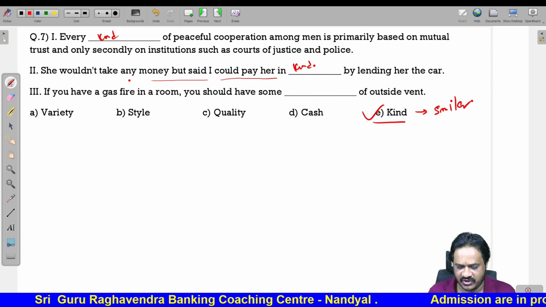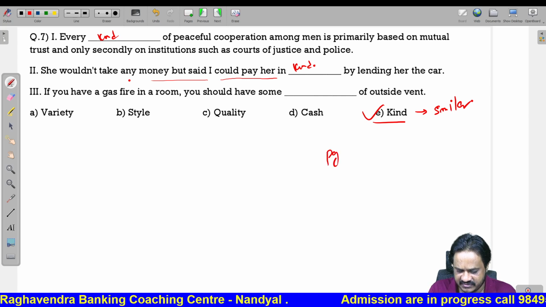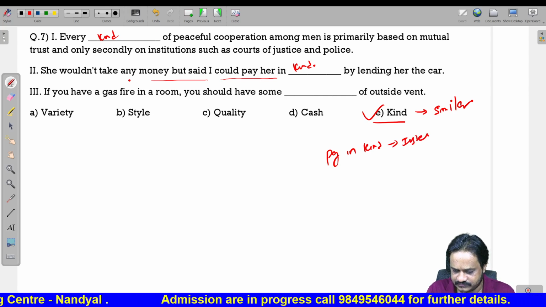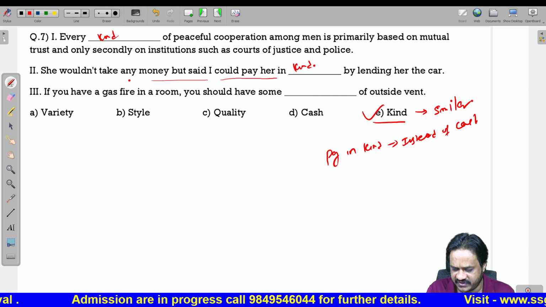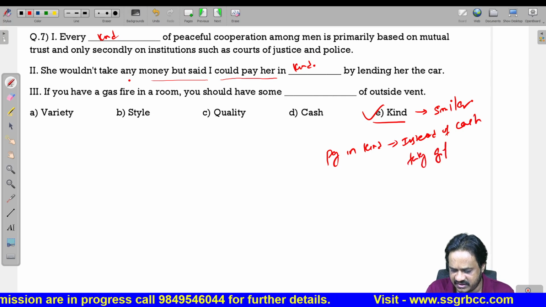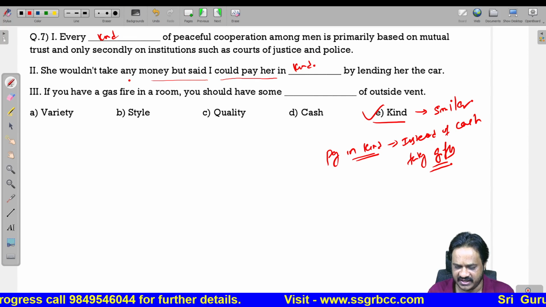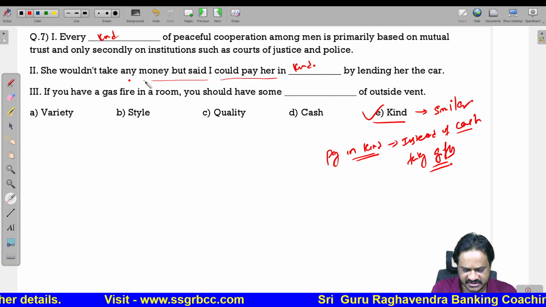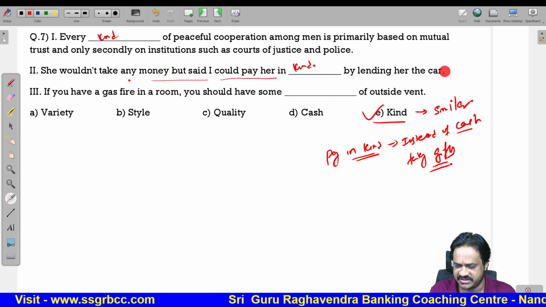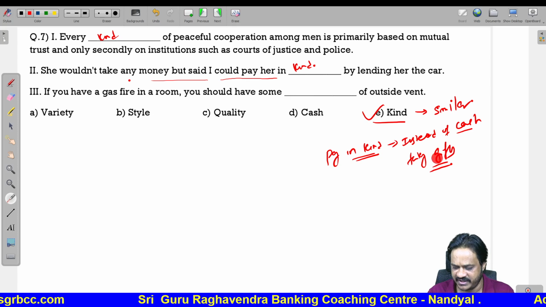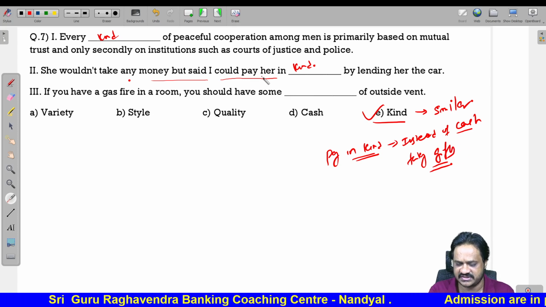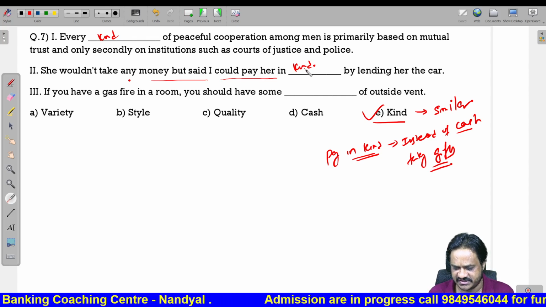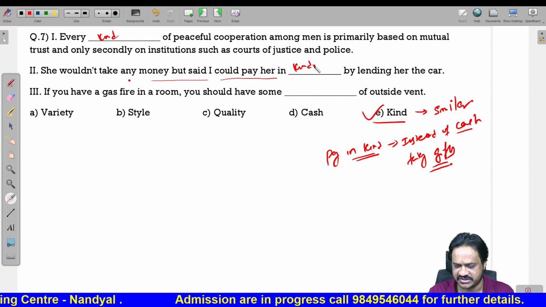So here what is meant by paying in kind? Pay in kind means instead of cash, taking gifts. That is nothing but pay in kind. That means here she is not taking any money, but instead of taking money, she is taking the car. So here we are paying some gift, a costly gift, instead of giving cash. That is nothing but pay her in kind. So taking goods and services instead of money. Exactly, taking goods and services instead of money.